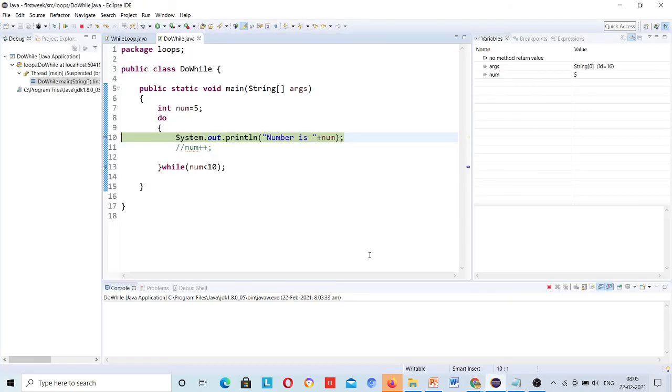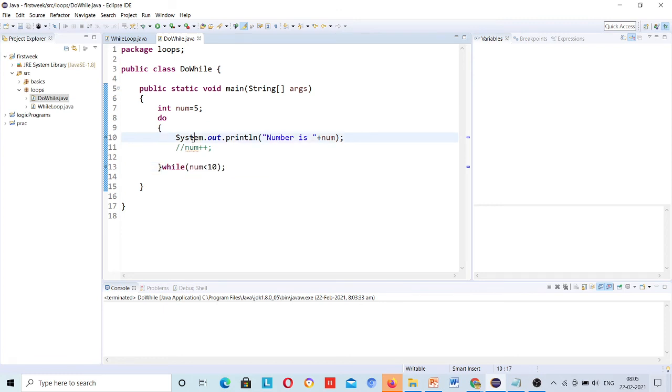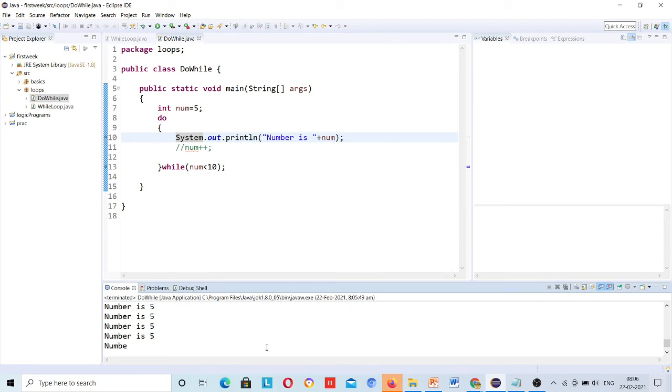So now num is 5. Then I will execute this line, and let me first remove this debugger, because I want to show something. This is an infinite loop. Let me run this, and it will keep running. Run as Java application, see, it keeps running. This will never stop. If you want to stop it, this is the red button, just press it. The program is terminated, even though it was half printed.